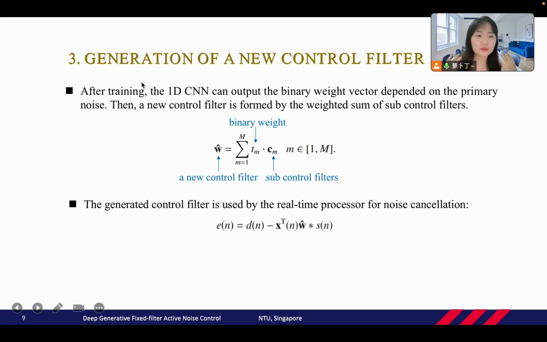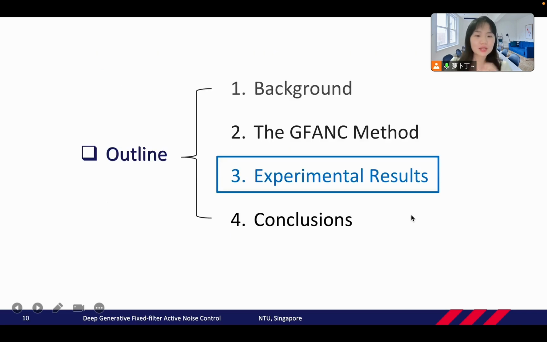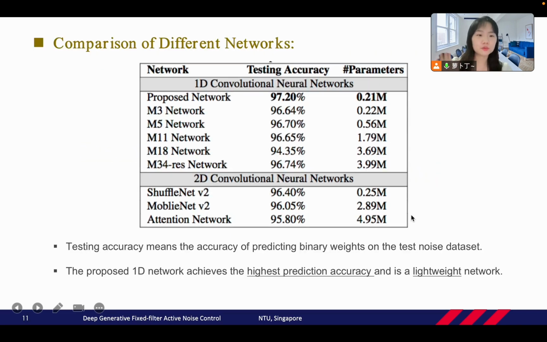After training, the 1D CNN can output the binary weight vector dependent on the primary noise. Then a new control filter can be generated by the weighted sum of sub-control filters. Subsequently, the generated control filter is used to do the real-time noise cancellation. Next, I will show you some experimental results.